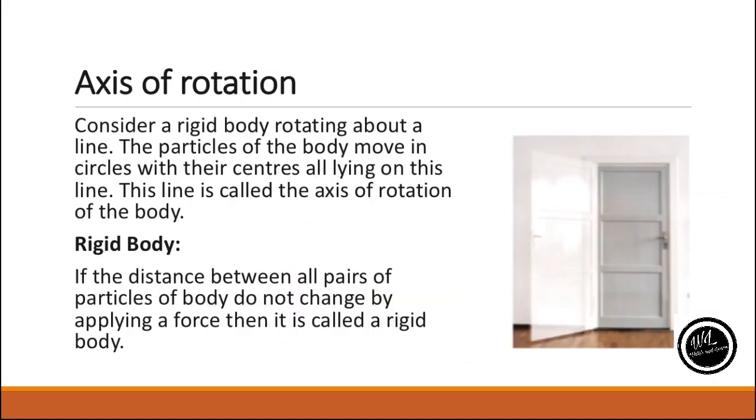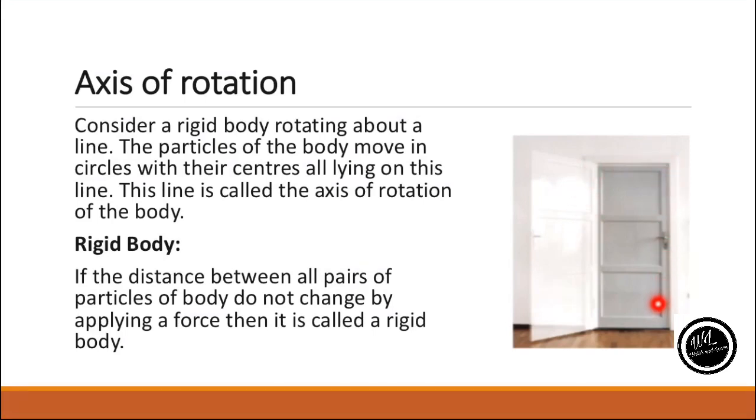Let us study about axis of rotation furthermore. But before that, what is a rigid body? As we know, all bodies are composed of a large number of small particles. If the distances between each pair of the particles of the body do not change by applying a force, then that body is known as a rigid body.